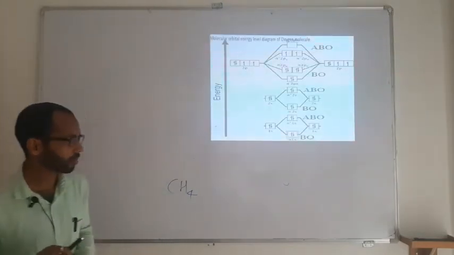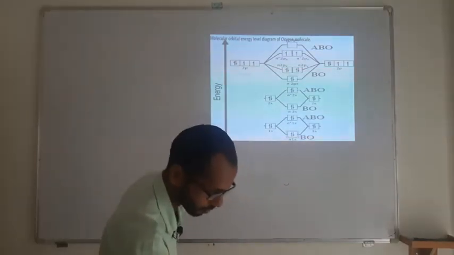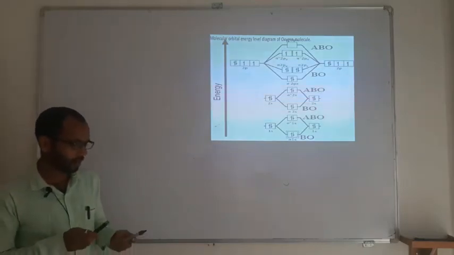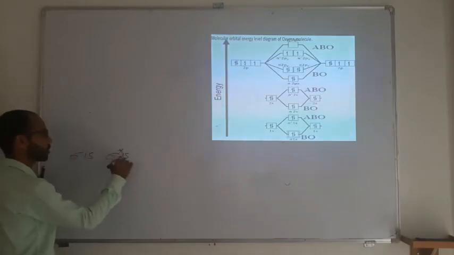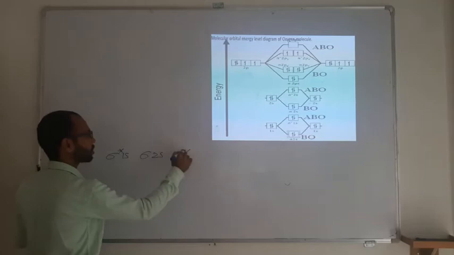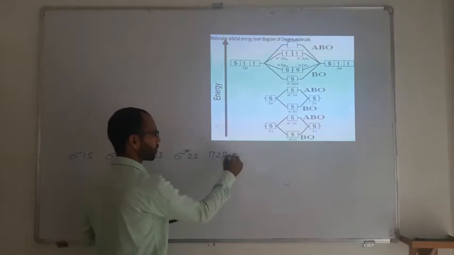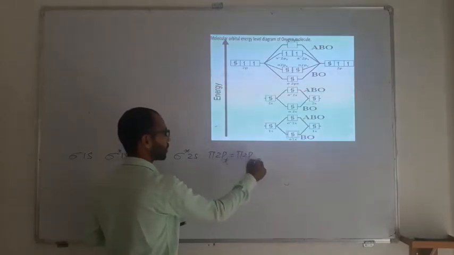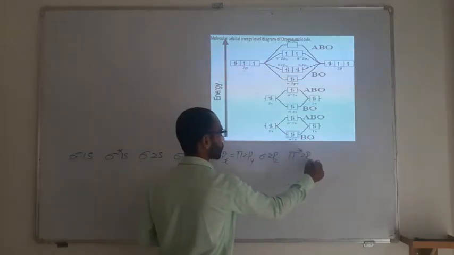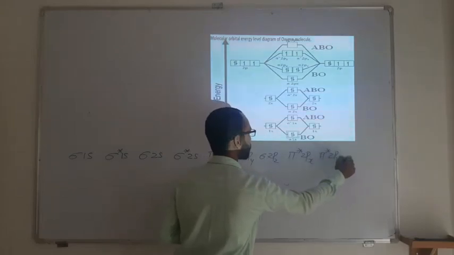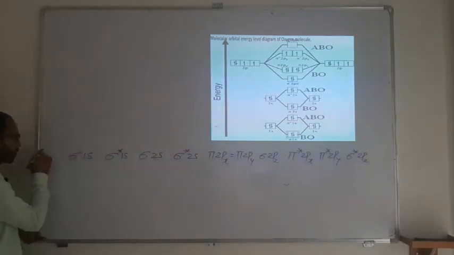This is roughly a diagram for MOT theory, that is, the molecular energy level diagram for an oxygen molecule. We will have molecular orbitals sigma 1s, sigma star 1s, sigma 2s, sigma star 2s, then pi 2px, pi 2py, sigma 2pz, pi star 2px, pi star 2py, and sigma star 2pz. This is up to nitrogen.